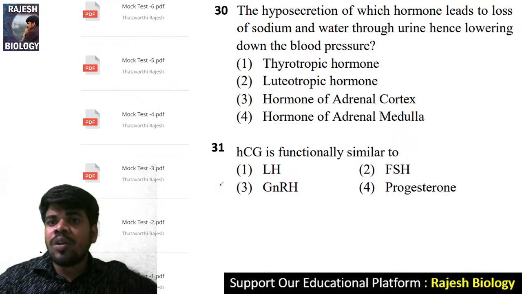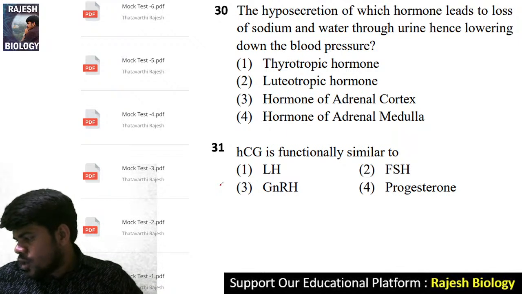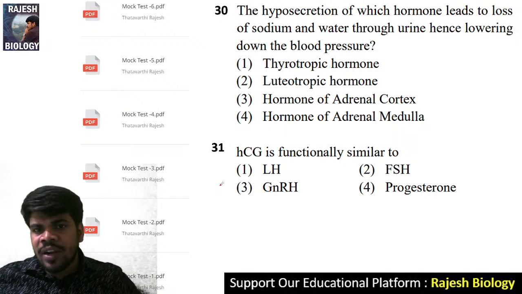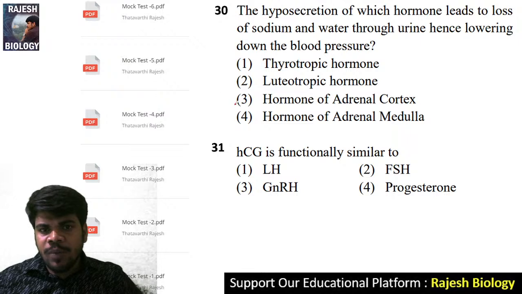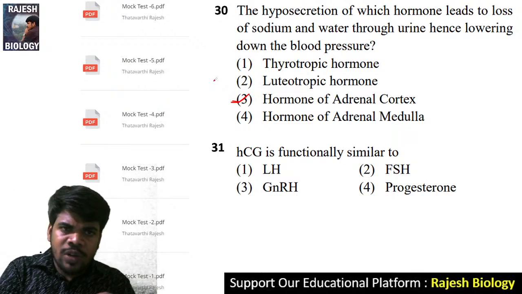Hyposecretion of which hormone leads to the loss of sodium and water? You know, aldosterone. Aldosterone is secreted from the adrenal cortex. Aldosterone's main function is to absorb the sodium. Of course, along with the sodium, water is also reabsorbed.